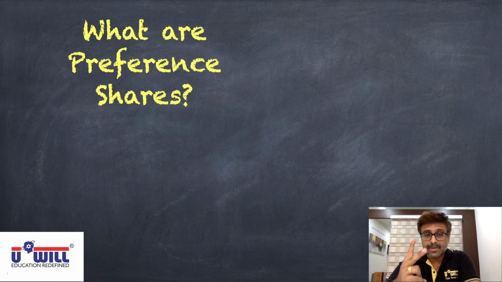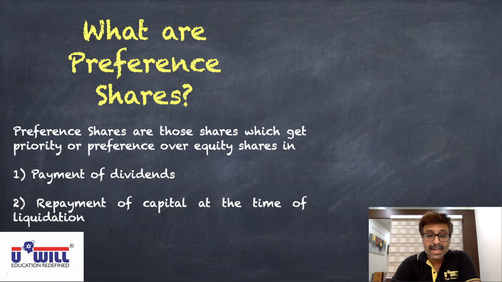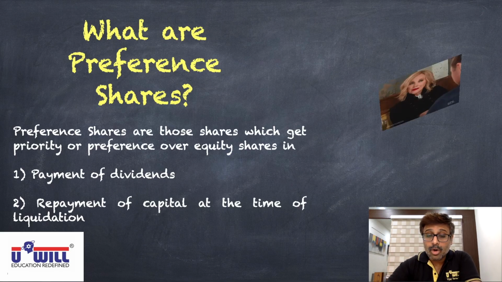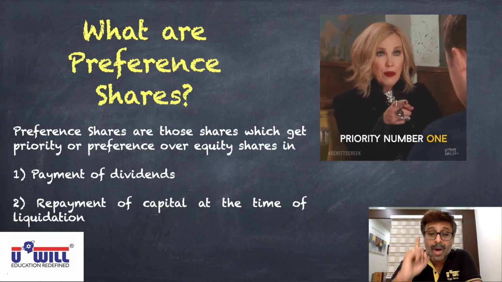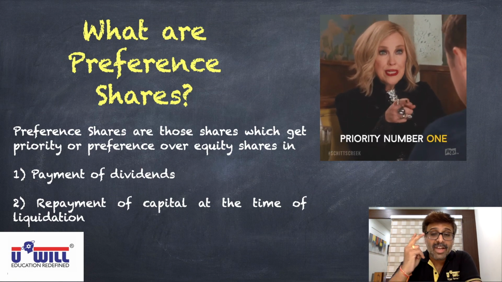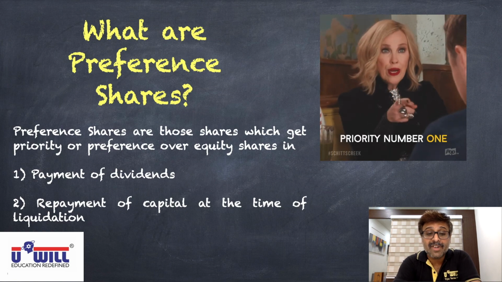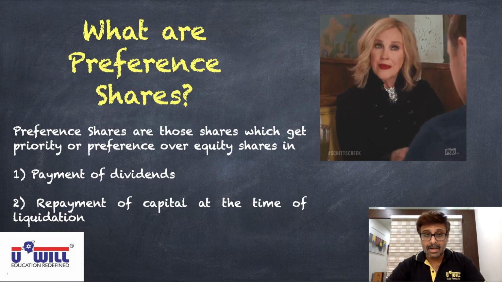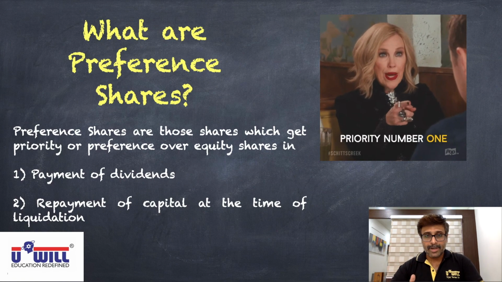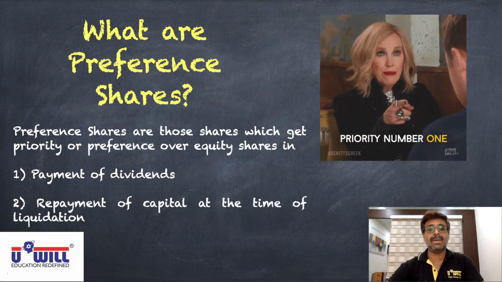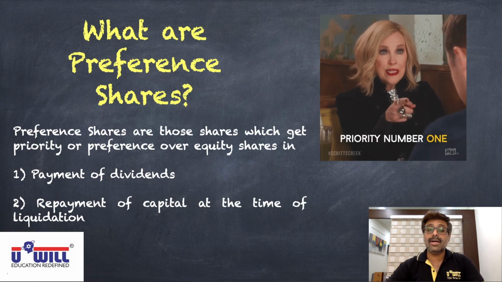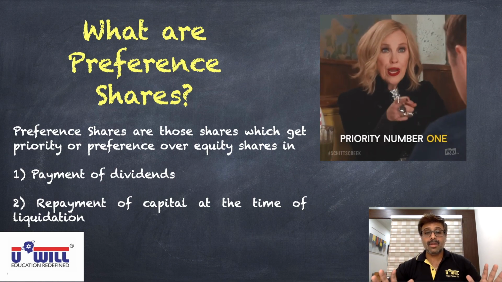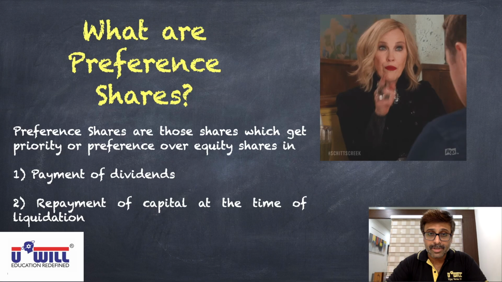There are two reasons for that. Preference shares are those shares which get priority or preference over equity shares. They get priority number one over equity shares. In which two cases do they get preference or priority? First, payment of dividends. Whatever profit any company earns, first from that profit, the company will pay all the interest. Interest to debenture holders, interest on loan, all the interests will be compulsorily paid as per the legal obligation.